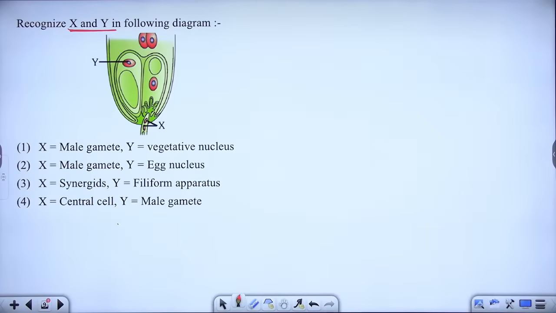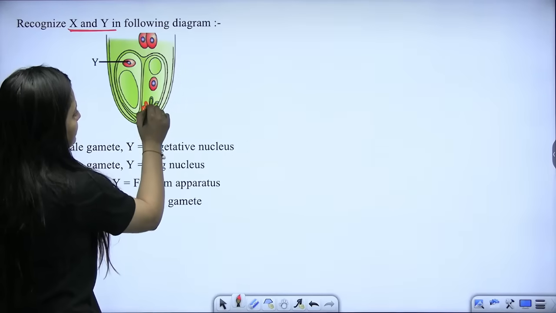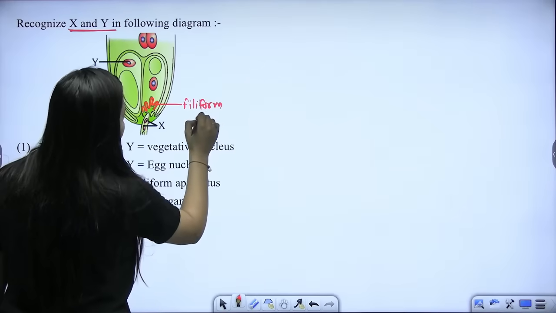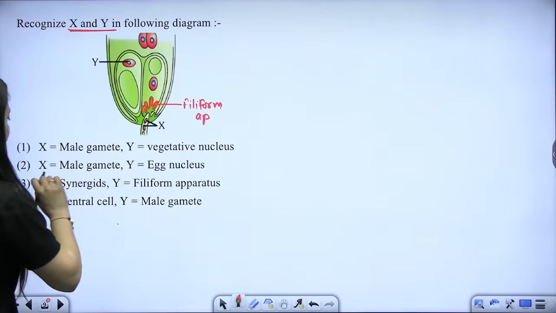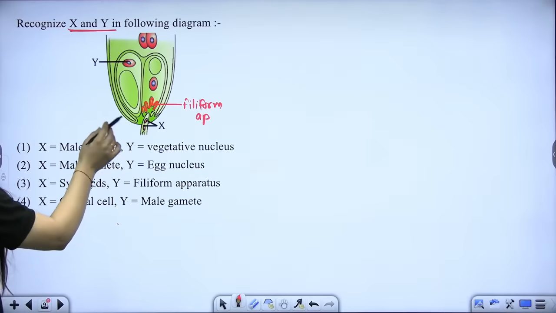Quick, quick, quick. Look at the diagram carefully. If they highlight this part, then you can say that this is the filiform apparatus, right? Otherwise, it is not. So wherever I have X as filiform apparatus, no, not at all. Now, look at this part.